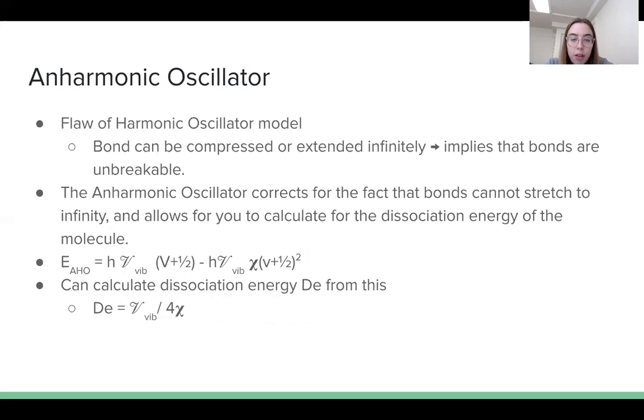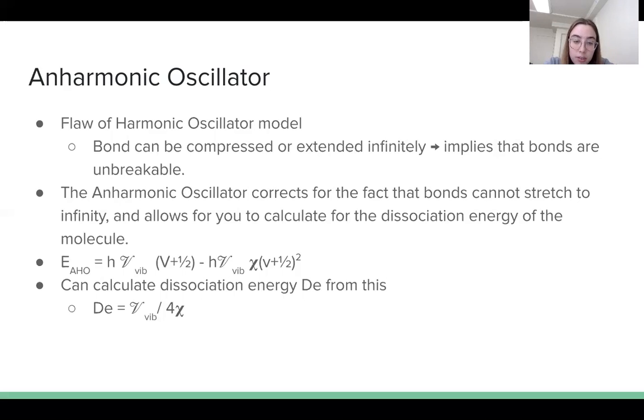The main flaw of the harmonic oscillator model is that it allows bonds to be compressed or extended to infinity, which implies that bonds are unbreakable, which we know is not the case. The anharmonic oscillator model corrects for the fact that bonds can't stretch to infinity because it allows you to calculate the dissociation energy of the molecule, which is the amount of energy required to break the bond.